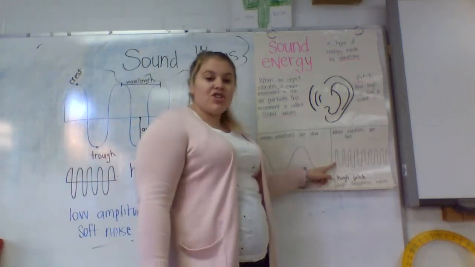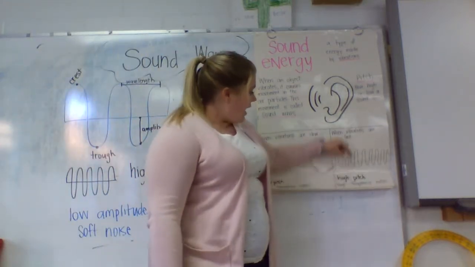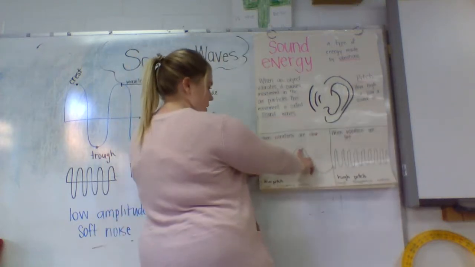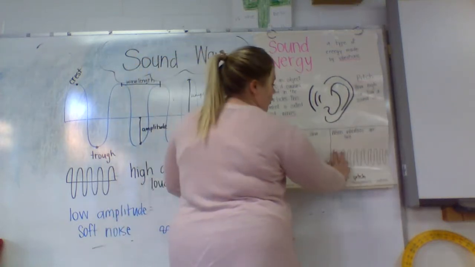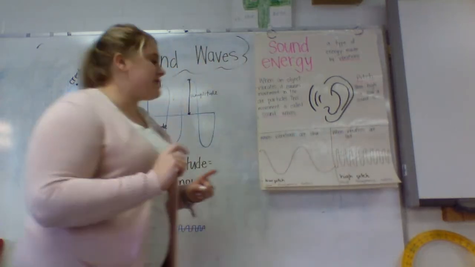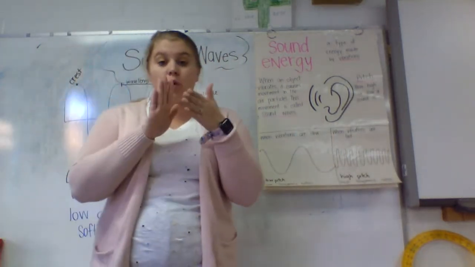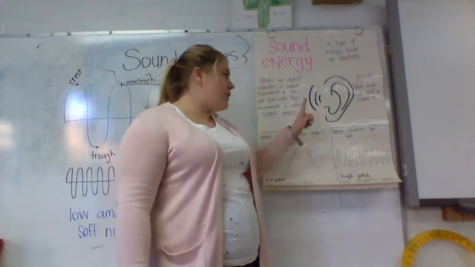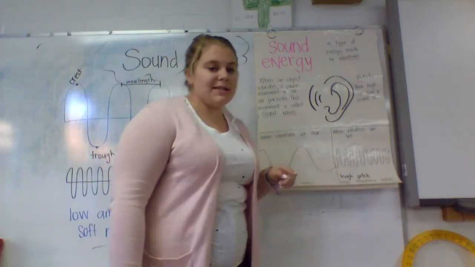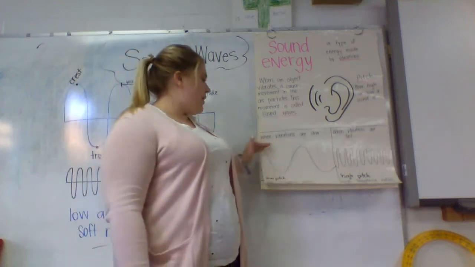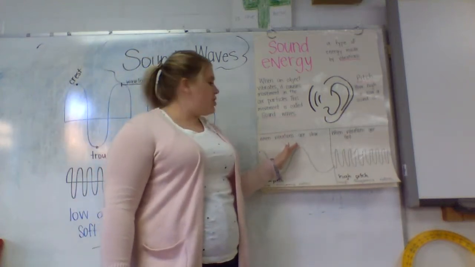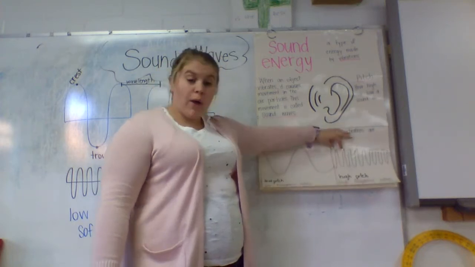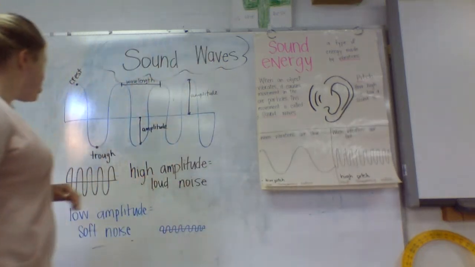But when our vibrations get really fast, you can see how short our wavelength is. So over here, our wavelength was this far apart. Over here, it's super close together. So the shorter your wavelength gets, the higher your pitch gets. Your frequency gets high, your pitch gets high. So slow vibrations, you have long wavelengths and low pitch. Fast vibrations, you have short wavelengths and really high pitch.